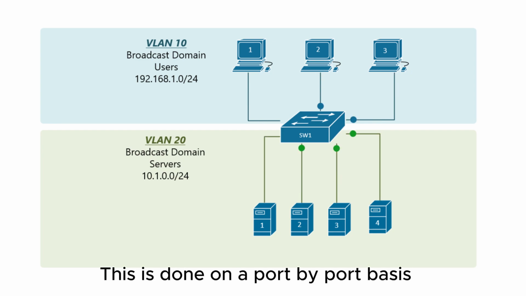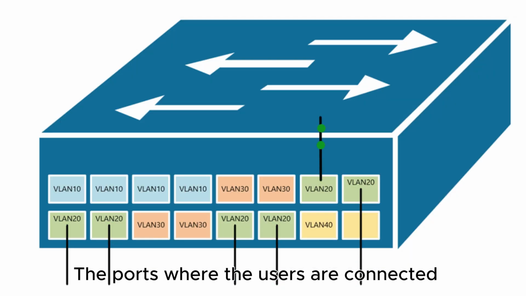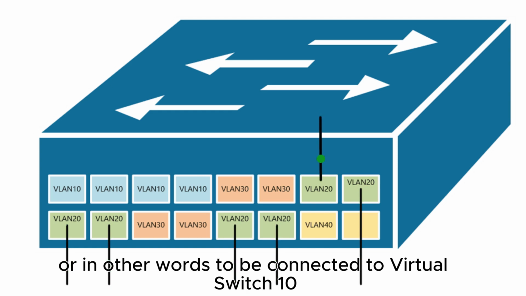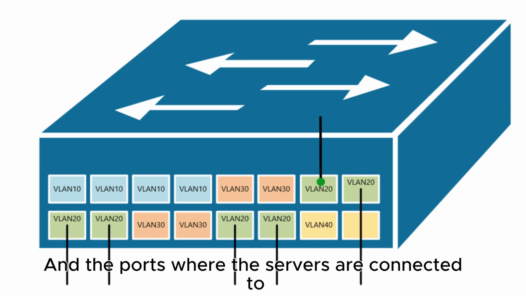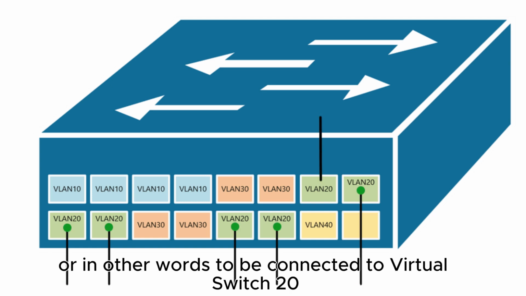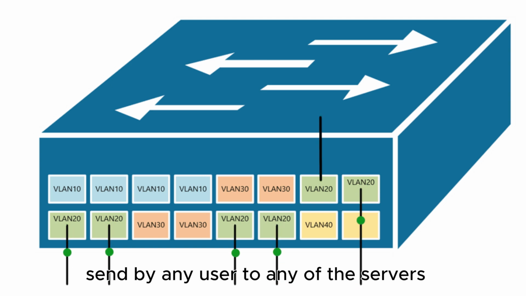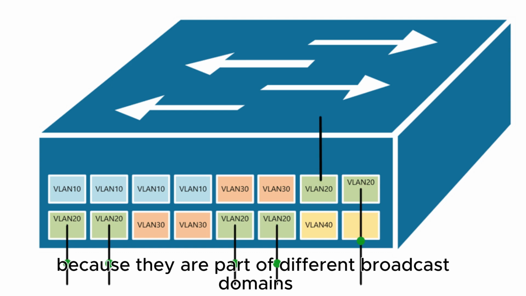This is done on a port-by-port basis. Using Figure 2 as an example, the ports where the users are connected are configured to be part of VLAN 10, or in other words, to be connected to Virtual Switch 10, and the ports where the servers are connected are configured to be part of VLAN 20, or in other words, to be connected to Virtual Switch 20. The switch will then never forward a frame sent by any user to any of the servers and vice versa, because they are part of different broadcast domains.